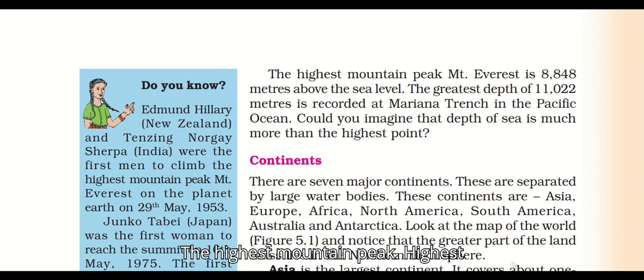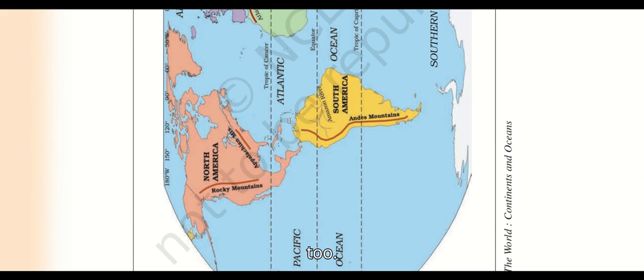The highest mountain peak, Mount Everest, is the highest mountain peak. It is 8,800 meters above sea level. The greatest depth is recorded at the Mariana Trench, that is 11,000 meters, the greatest depth in the Pacific Ocean. Mount Everest, where is Mount Everest?